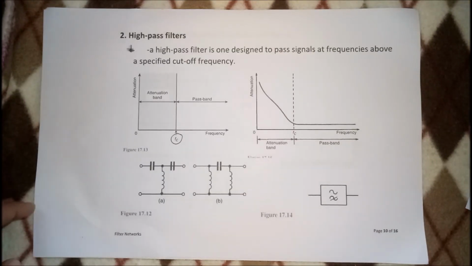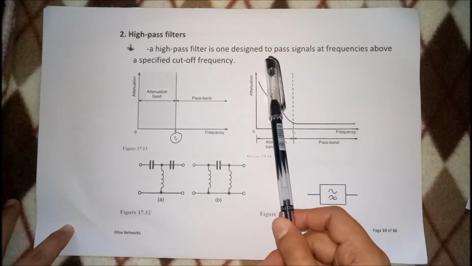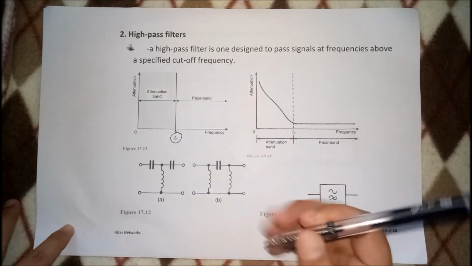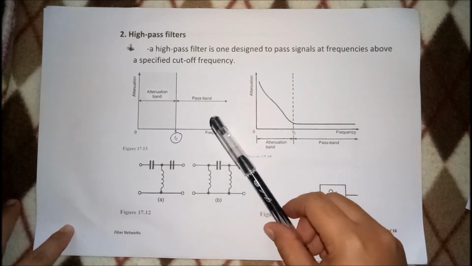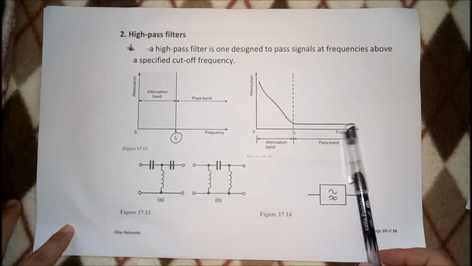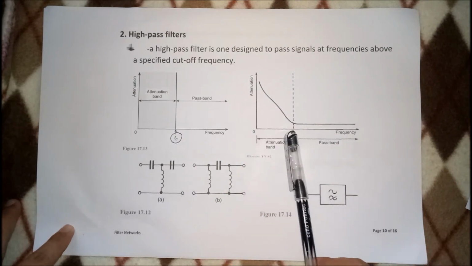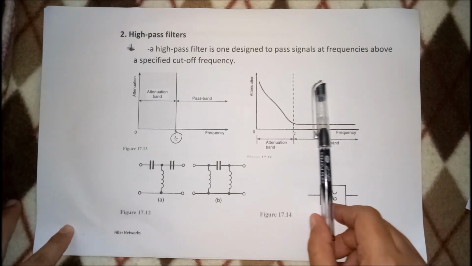So, second type of filter, we have the high-pass filter. A high-pass filter is one designed to pass signals at frequencies above the specified cutoff frequency. So, cutoff frequency, above that, it could pass the signal. It doesn't attenuate. So, kaya ang tawag dito pass band. This one is attenuation band. So, in practical, ganito yung magiging circuit natin. FC and below, meron kang attenuation. FC greater than that, you don't have attenuation.